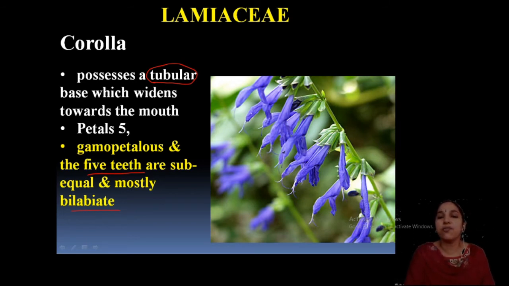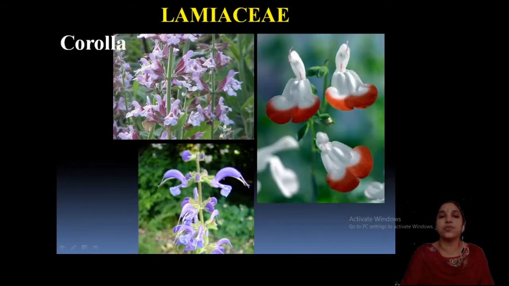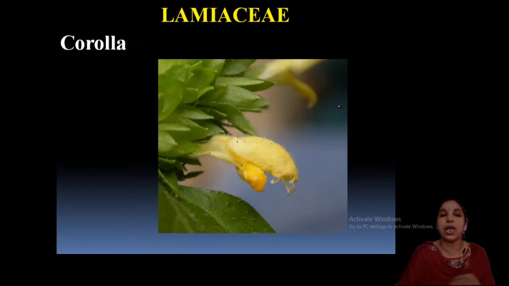Bilabiate, here you can see 1 and 2, these are the 2 groups, bilabiate, and this is the tubular corolla. This is a very important point. Then valvate aestivation or maybe imbricate aestivation. These are some corolla structures, how it is, bilabiate, 1 here and the other, 1, 2, 3, 4, 5, that is 5 markings are there, gamopetalous condition.